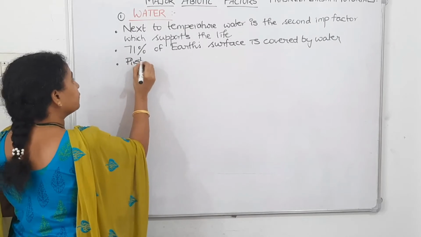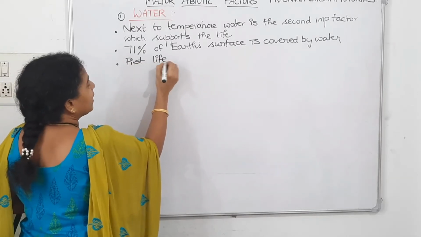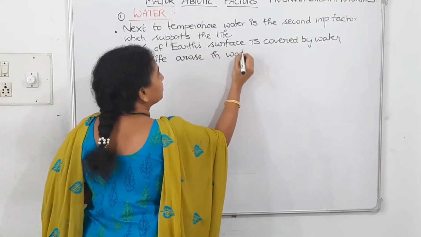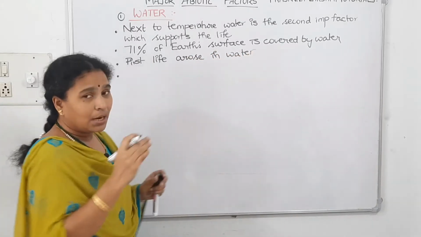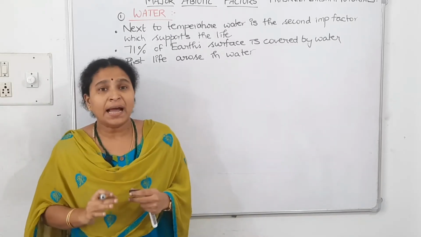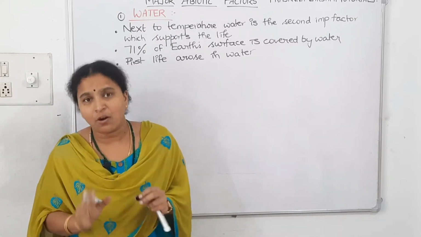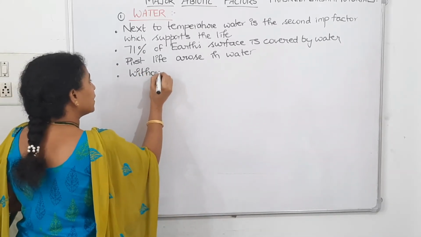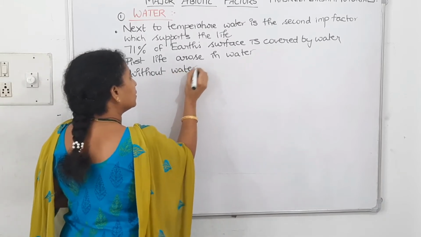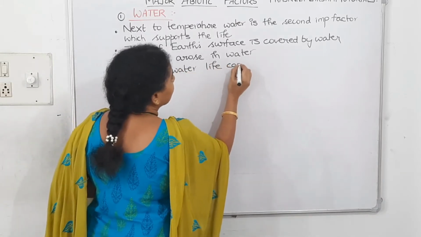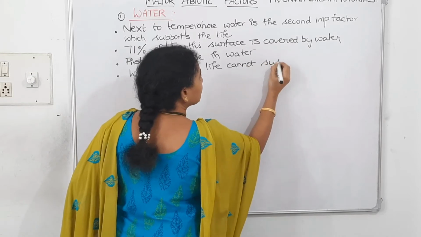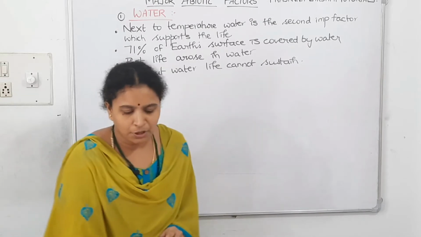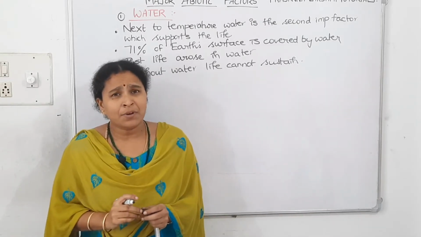So we can write that the first life arose in water, and without water life cannot sustain.